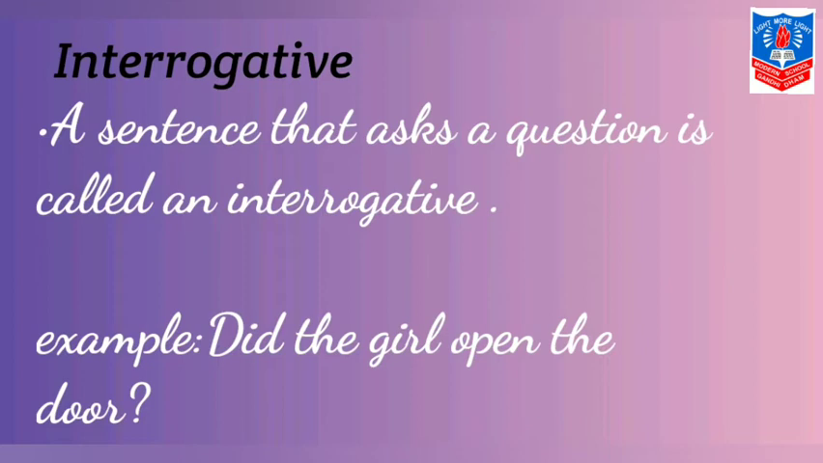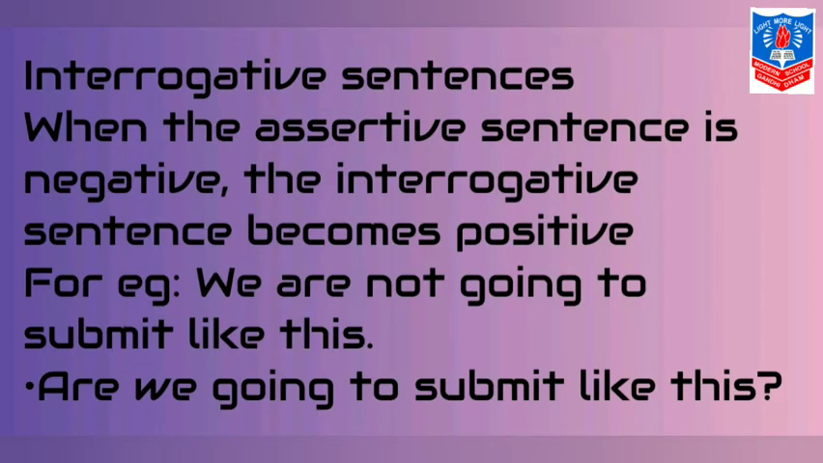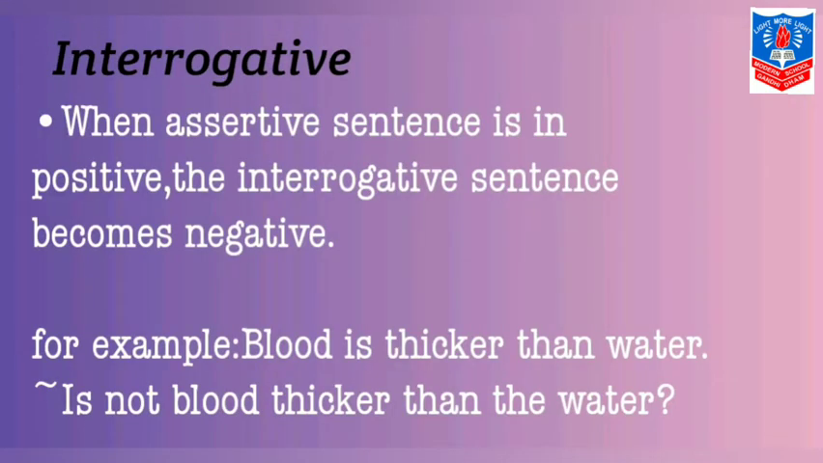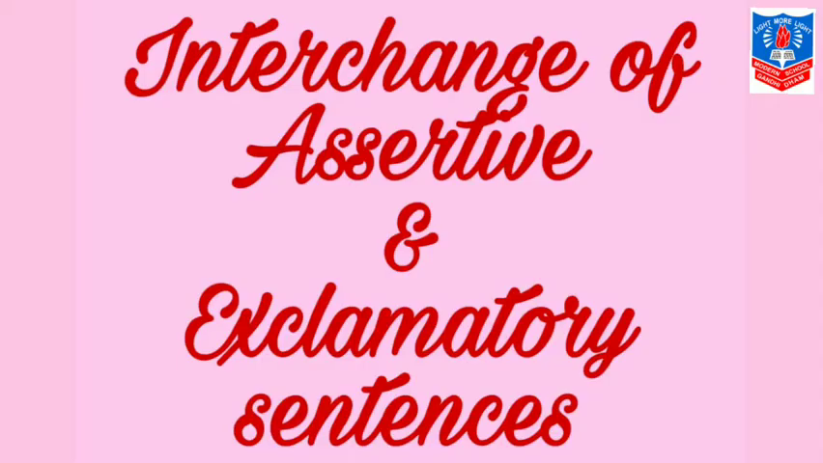Let's keep in mind some important points while making changes in the assertive and interrogative sentences. When the assertive sentence is negative, the interrogative sentence becomes positive. For example, we are not going to submit like this. Are we going to submit like this? Question mark. Second one, when the assertive sentence is positive, the interrogative sentence becomes negative. For example, blood is thicker than water. Is not blood thicker than water? Question mark.